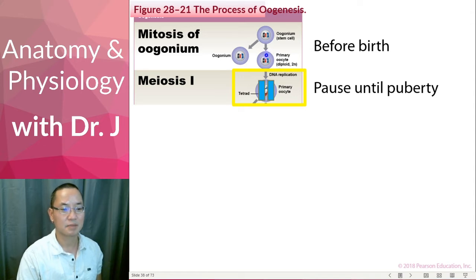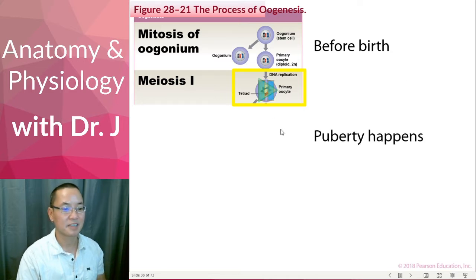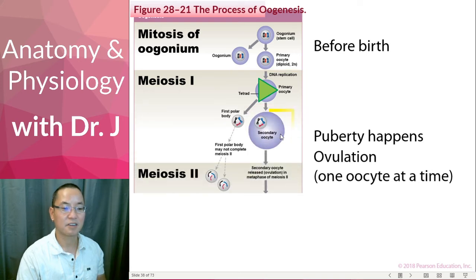So all the primary oocytes have DNA replication, but until a girl enters puberty, this process stops. Once puberty happens, this process resumes, and now you can have ovulation. So this is why ovulation and menstruation are associated with puberty.